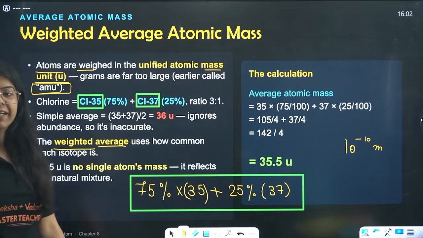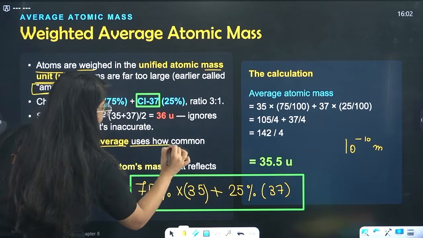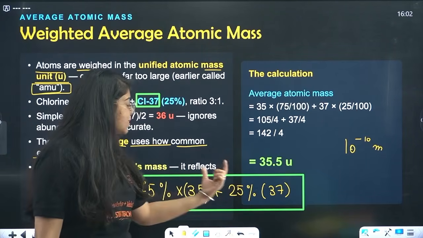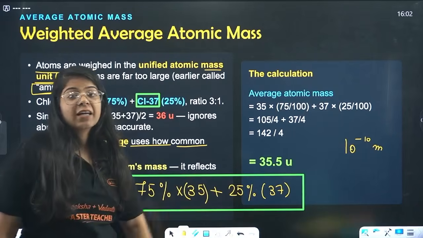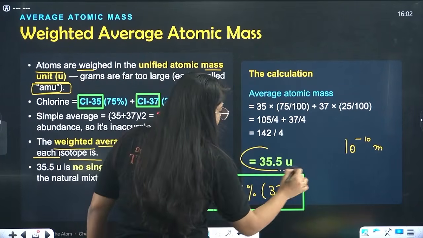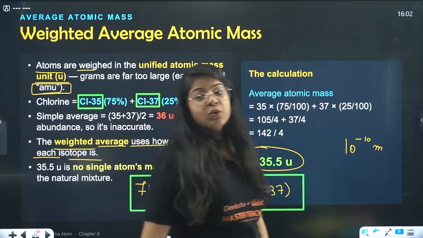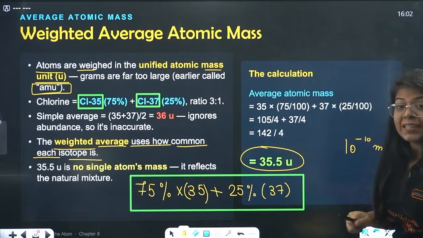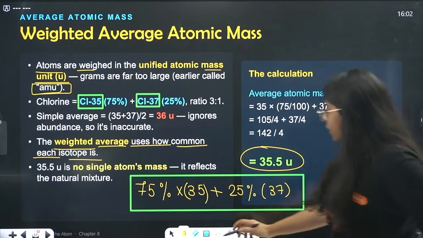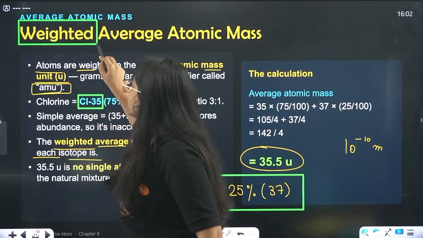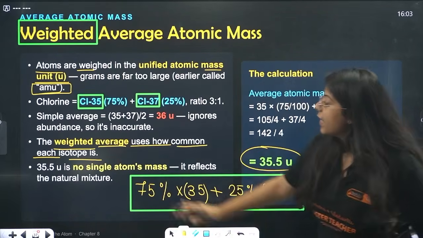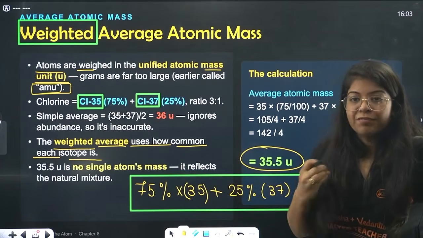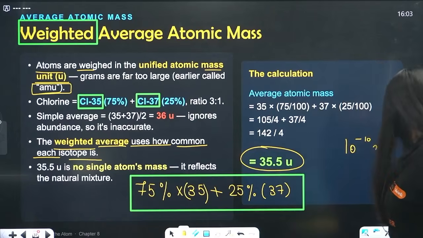Done. This is your weighted average, and it uses how common each isotope is. This is 75% in abundance, this is 25% in abundance, and with that we find the exact calculation to be 35.5. So we take the mass of chlorine as 35.5, not 37, not 35, but the weighted average, not the simple average. Very important word. 35.5 is no single atom's mass. It reflects the natural mixture of it. Okay, done. Let's move on to the next.